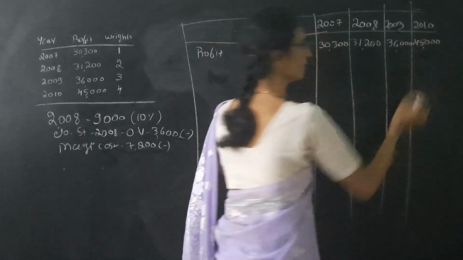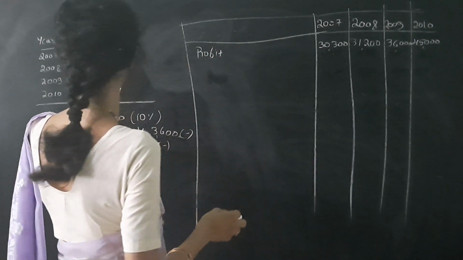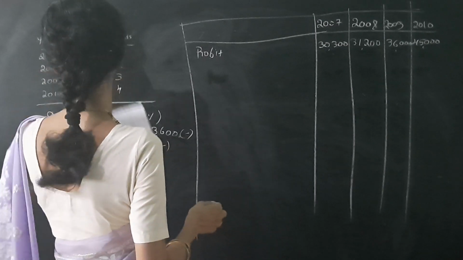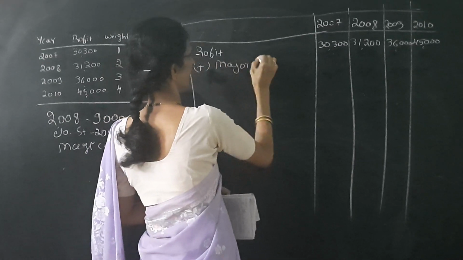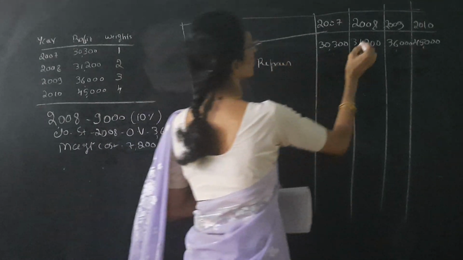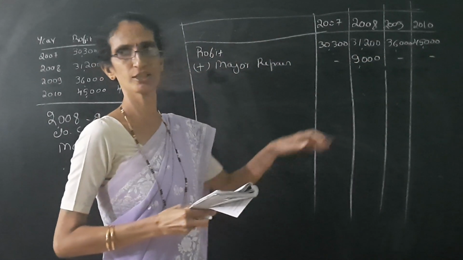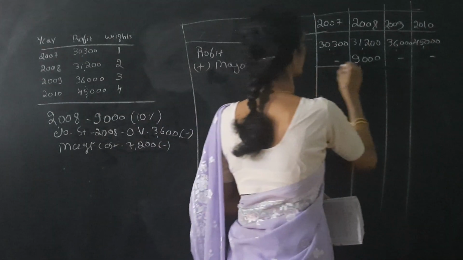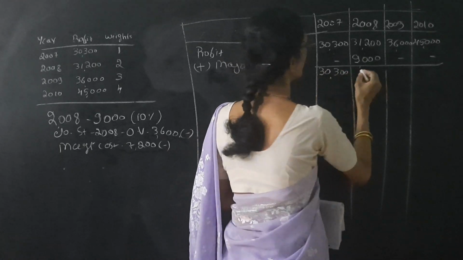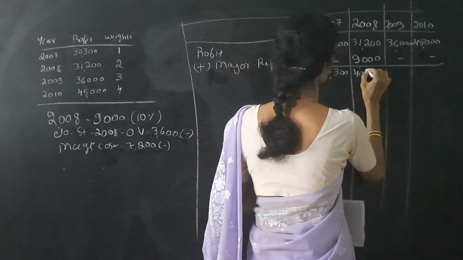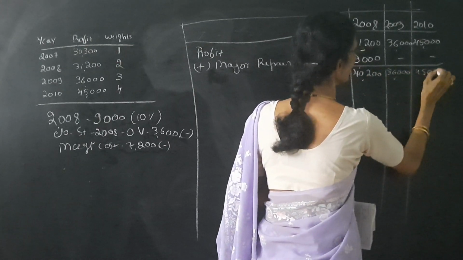Then add major repairs. We have to add this major repair of 9,000, which was done in the year 2008. So the repair is done in the year 2008, and here we have to add 9,000. So it is related to 2009. So add the 2009 repairs. So we get 30,300 plus 40,200. This one is 36,000. This one is 45,000.